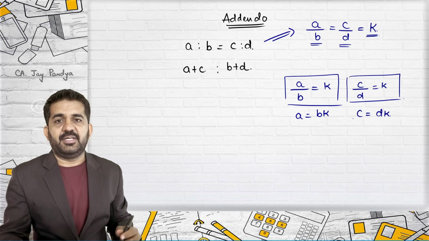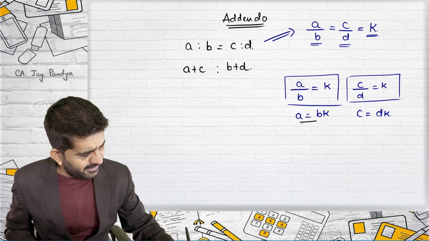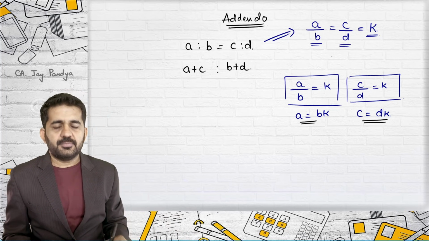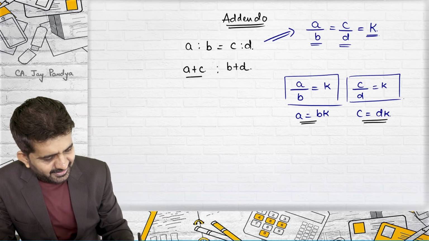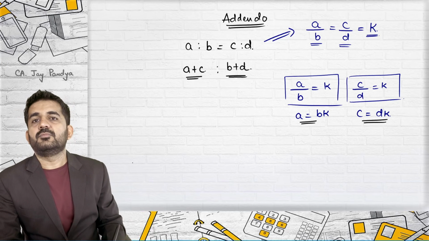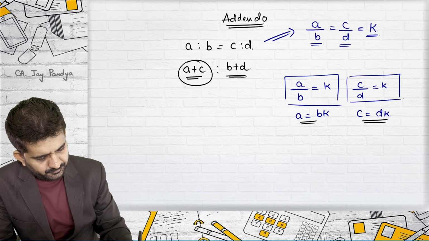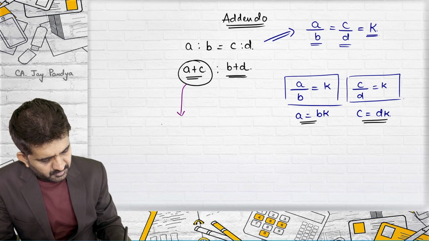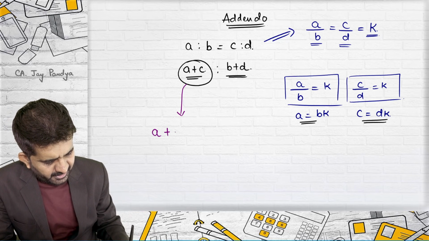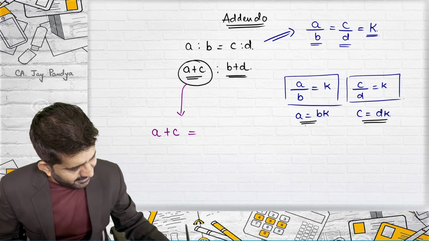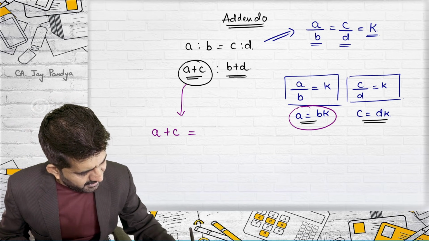Let us go on to the other side now. We have proved something like A is equal to BK and C is equal to DK, if these two are equations. Let me take this, only this A plus C. If I write down A plus C, can I say A is equal to BK?